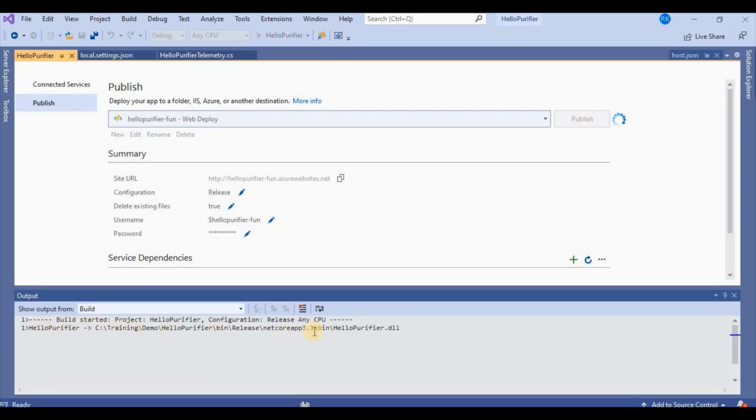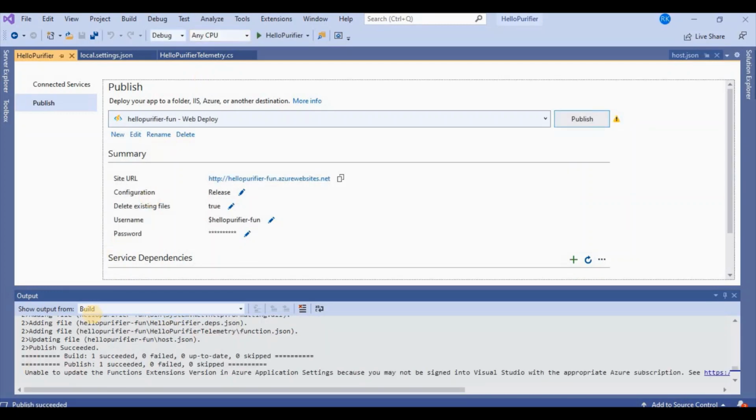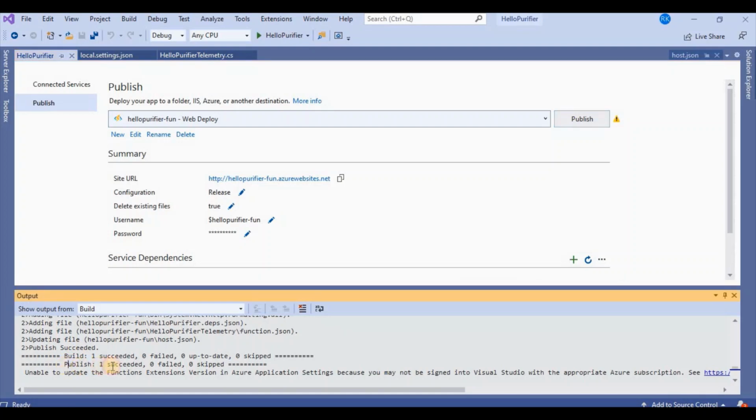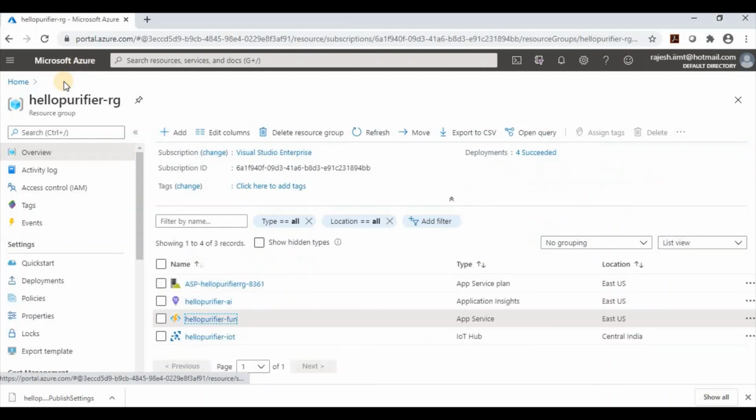So it will publish the file to the web app. As you can see in the output window that publish succeeded. So yes, finally we have published our first Azure function. So let's move to the Azure portal and let's see what is the behavior of our Azure function.